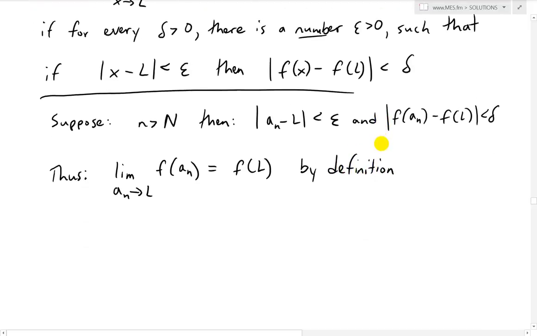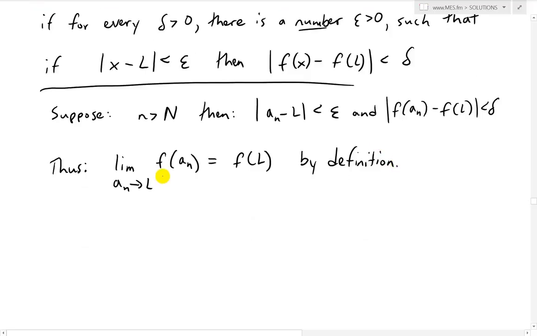But notice this is the same thing: the limit as a_n approaches L of f(a_n) is just equal to the limit as n approaches infinity of f(a_n).